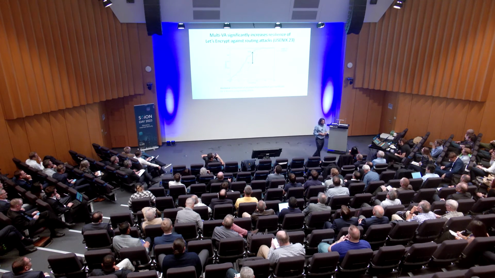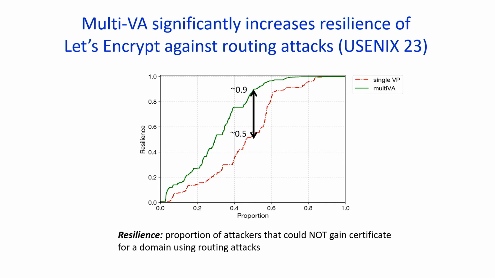So let's try to get a quantitative sense for how much this multiple vantage point technology enhances security. This is perhaps the most technical slide, and I'll keep things simple after this one. On the y-axis, I'm depicting a notion of resilience of the multi-vantage point protocol, which you can think of as the fraction of attackers on the internet which are incapable of attacking a particular domain. So I'm talking about a fraction of attackers because the attackers can launch BGP attacks from many different vantage points.